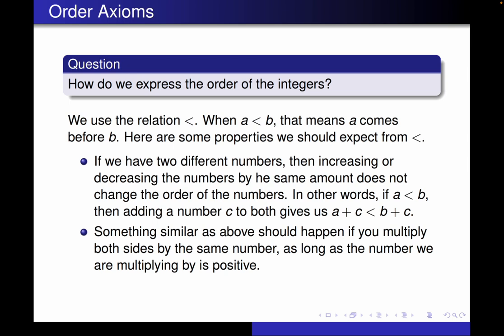Now, in the previous one where we're adding the same number to both sides, it really doesn't matter whether the number that we're adding is positive, negative, or zero. Adding or subtracting the same number from both sides will still keep the same order. But negative numbers can cause a problem.